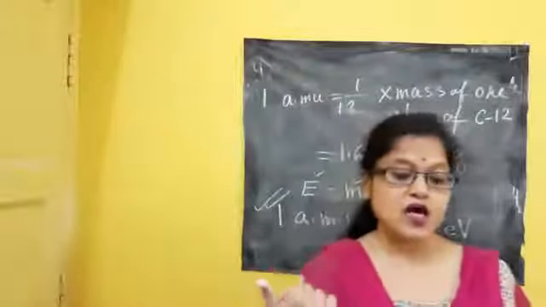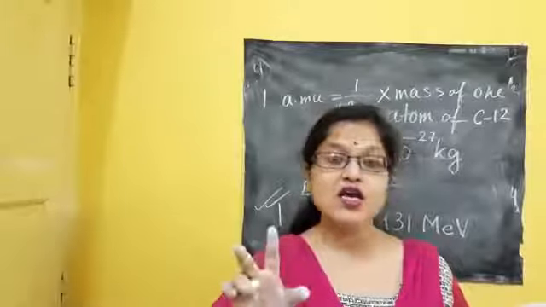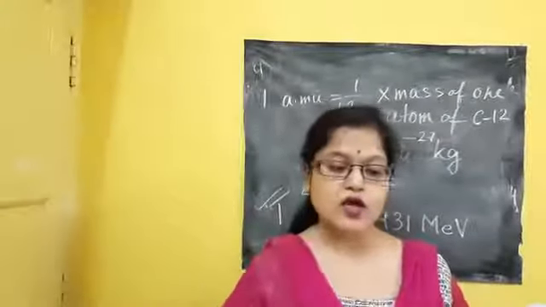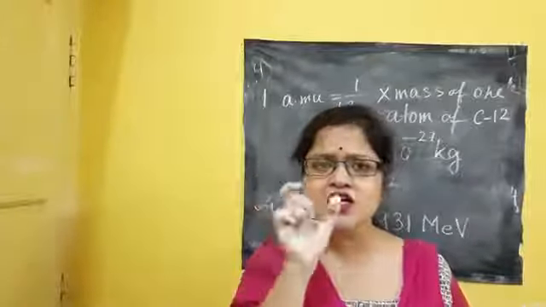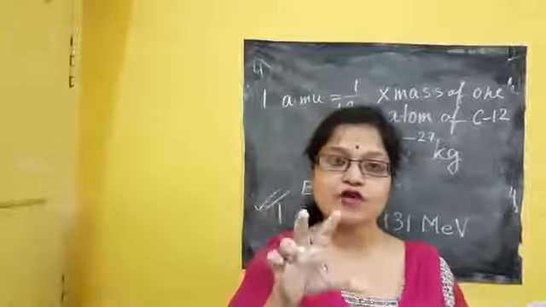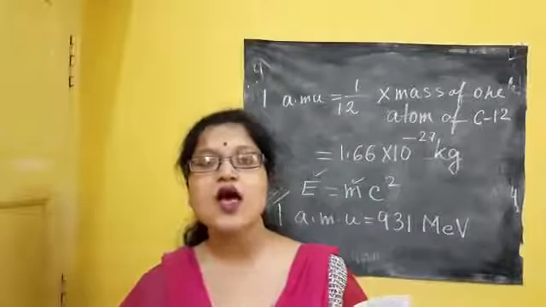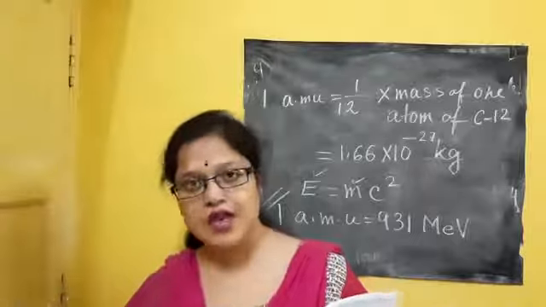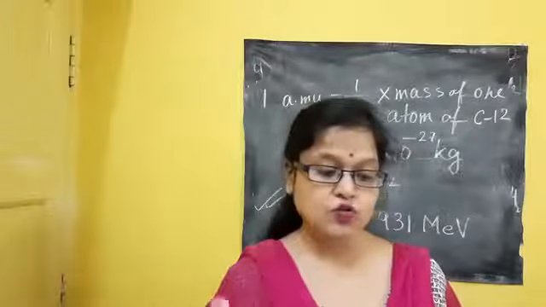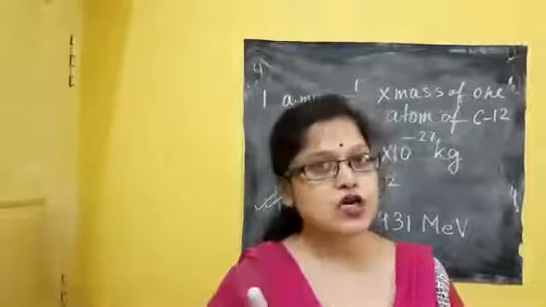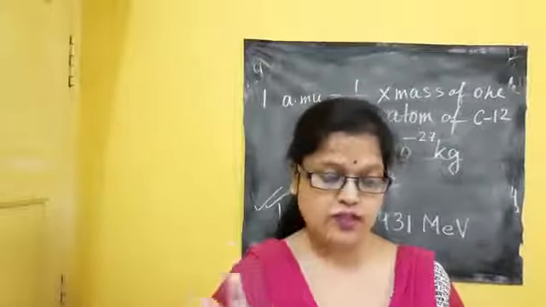So what is the difference? In fission, when a neutron strikes a heavy nucleus, it splits into nearly equal light fragments, meaning light nuclei. In fusion, at very high temperature and high pressure, 2 light nuclei join to form a heavy nucleus. So fission means heavy to light fragments, and fusion means light to heavy. Fission reaction is possible at ordinary temperature, but fusion reaction is not possible at ordinary temperature. It needs a high temperature.